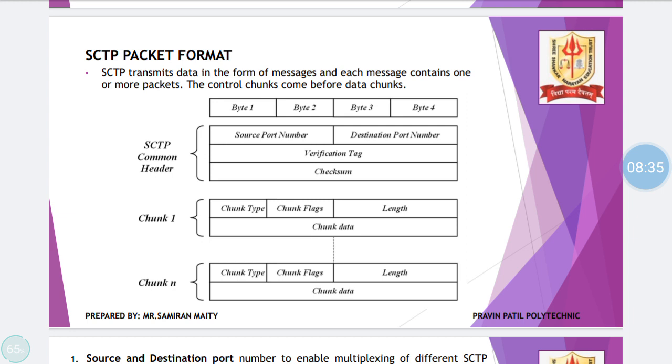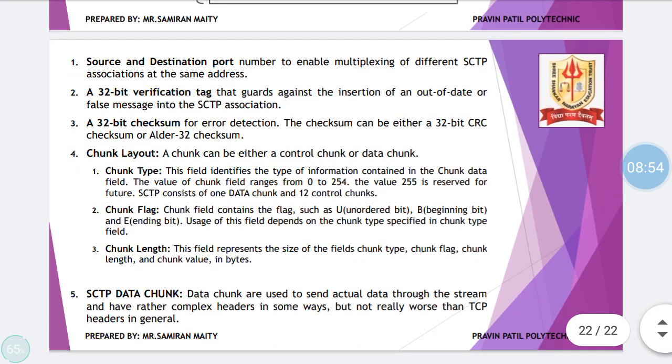The control chunks come before data chunks. Chunks are nothing but additional information about the SCTP protocol. So the chunks could be data chunks, which consist of additional data information, and control chunks, which are controlling information for the SCTP protocol. Fine. So in detail, we have source and destination port. We have already seen source and destination port. Such a similar feature is there in SCTP. A 32-bit verification tag is there that guards against the insertion of an out of date or false message. So it doesn't allow a false message to come into the picture as far as SCTP is concerned.